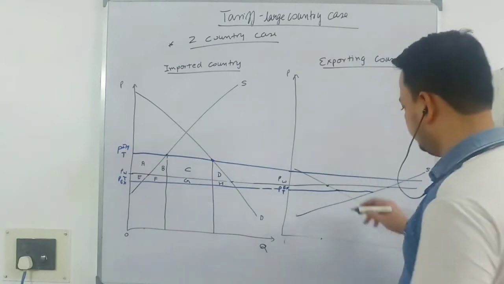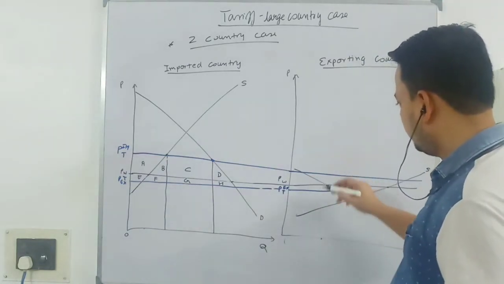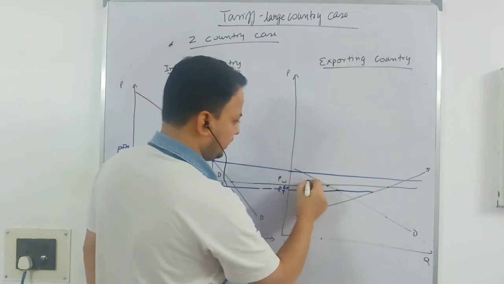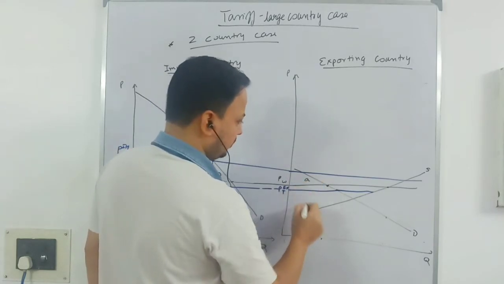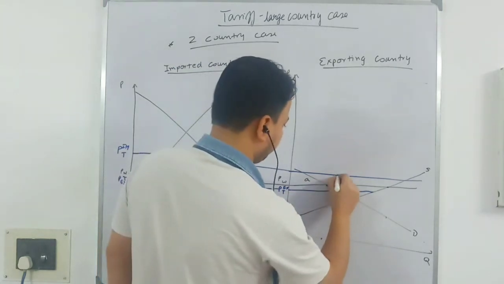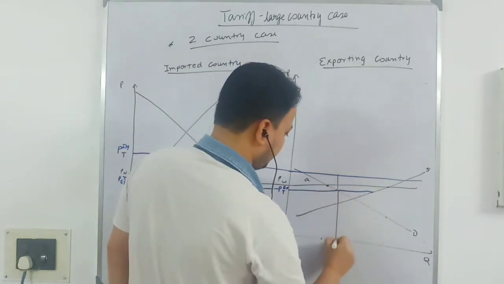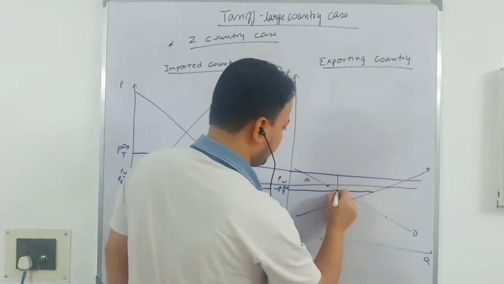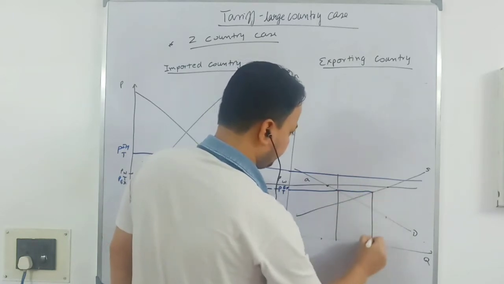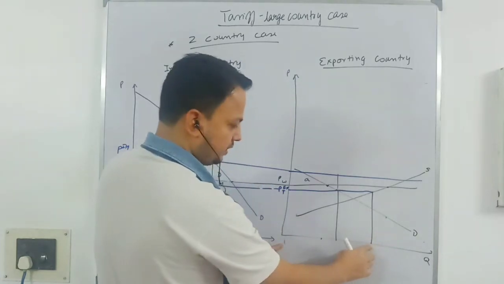Now coming to here. Consider this to be A. This is the prevailing price. So you are demanding this much and supplying this much. You are producing this much.